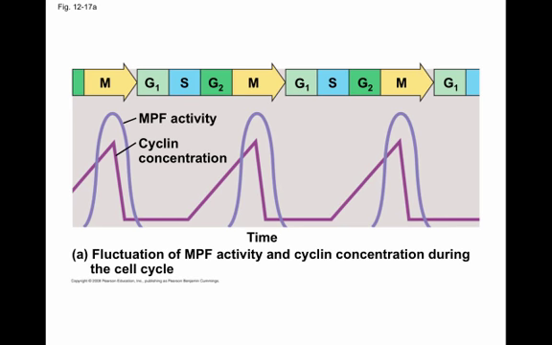So the MPF will then be created and cause mitosis to happen. And then as soon as that cell starts dividing, cyclin concentrations drop very rapidly, as does the MPF activity. And you don't see MPF activity even showing up again until the cyclin levels start to go up in the next round.